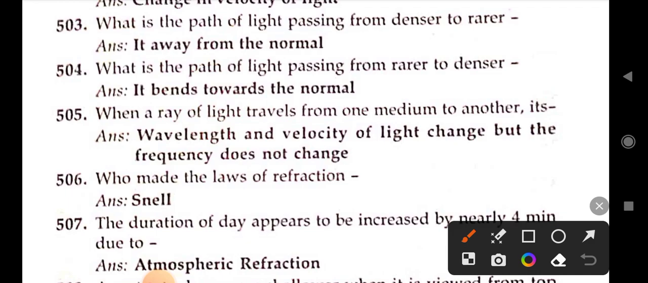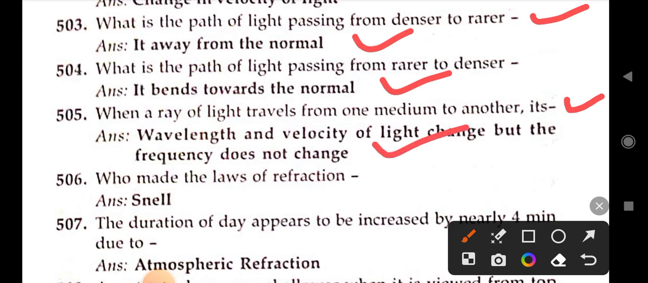Next, what is the path of light passing from denser to rarer? Right answer: it always bends away from the normal. What is the path of light passing from rarer to denser? Right answer: it bends towards the normal. Next, when a ray of light travels from one medium to another, its wavelength and velocity change but the frequency does not change. Who made the law of refraction? Right answer: Snell.